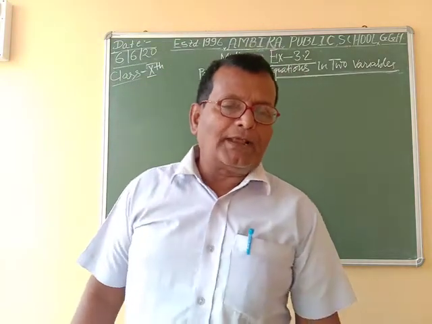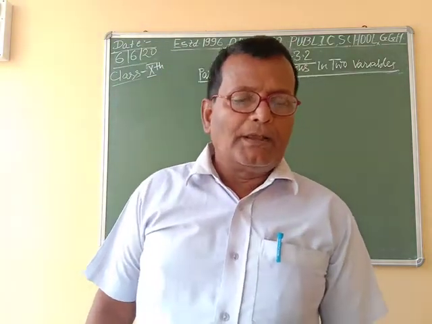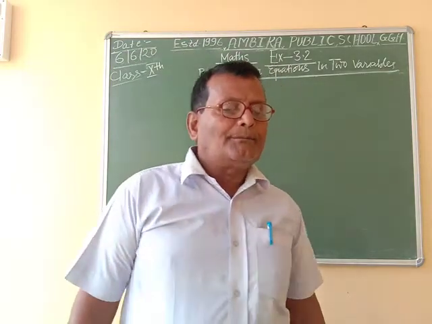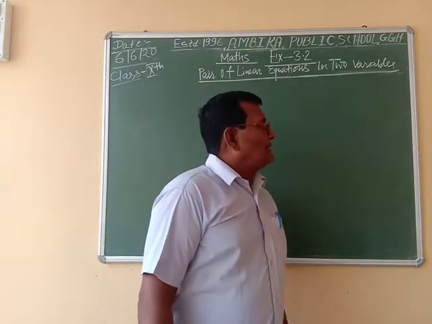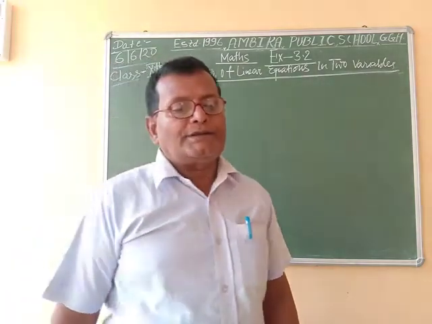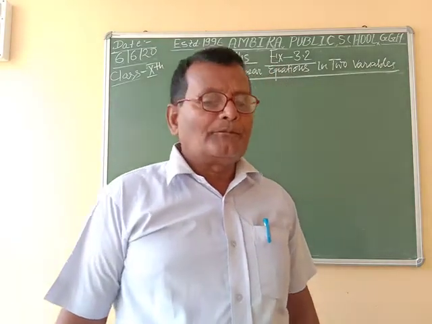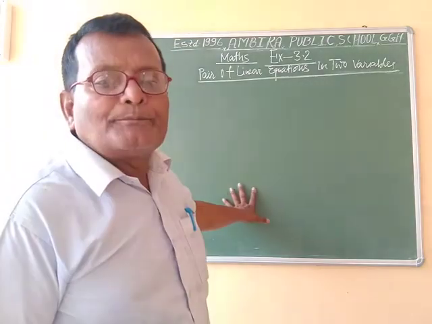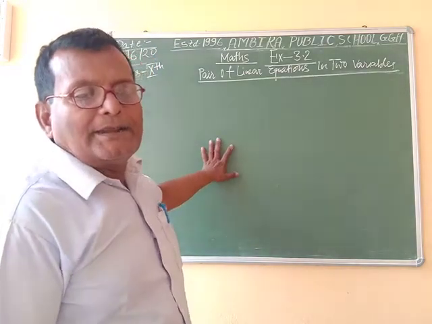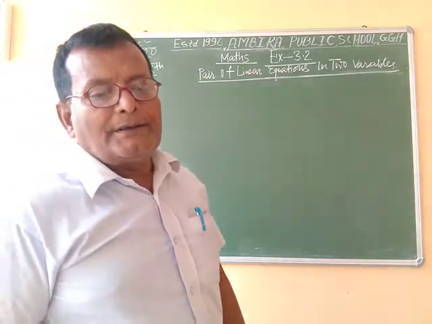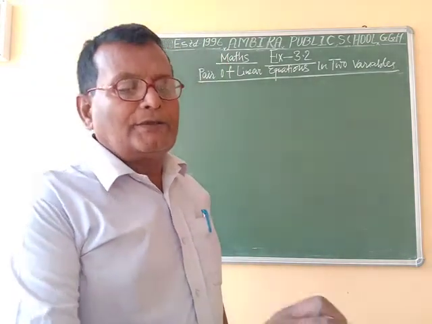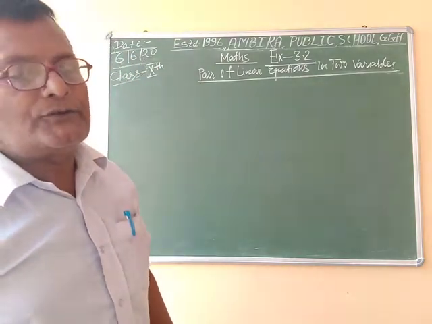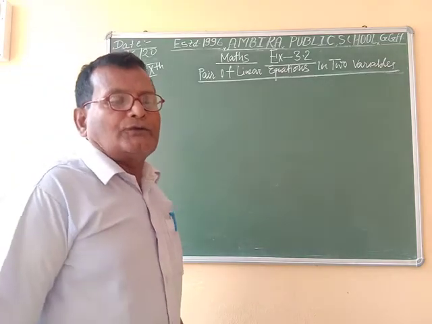I had told you in the previous class, let two lines be a1x plus b1y plus c1 equal to 0 and a2x plus b2y plus c2 equal to 0. Then if a1 by a2 is not equal to b1 by b2, then the two lines intersect, and in this situation the equation has exactly one solution, or unique solution.